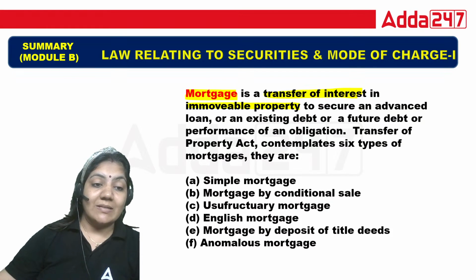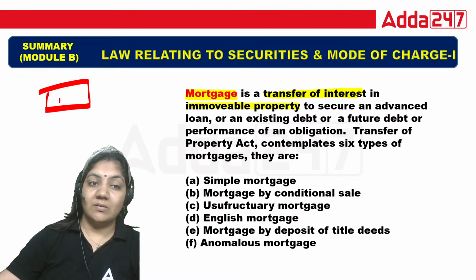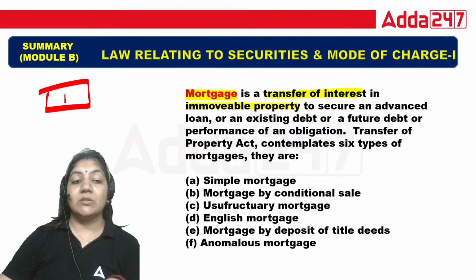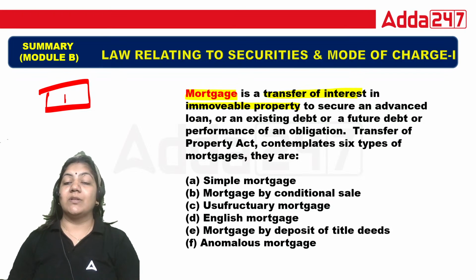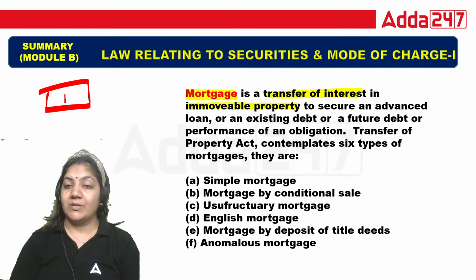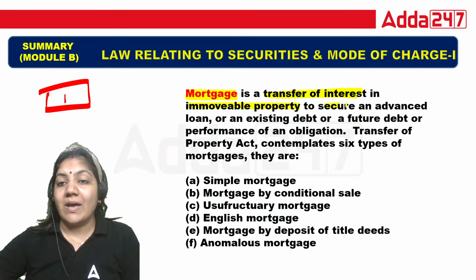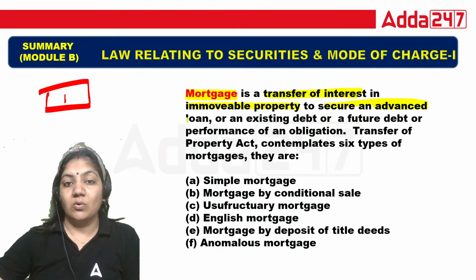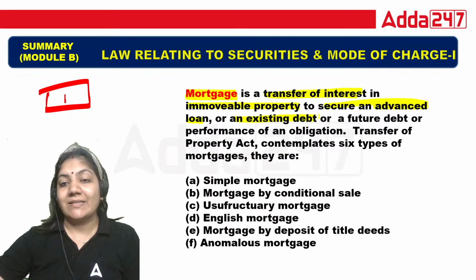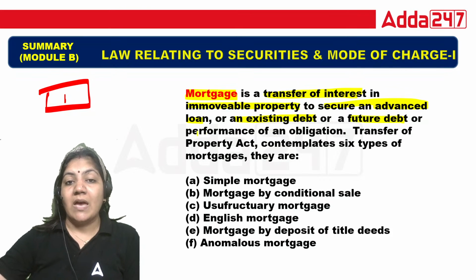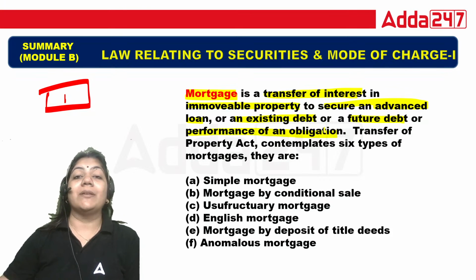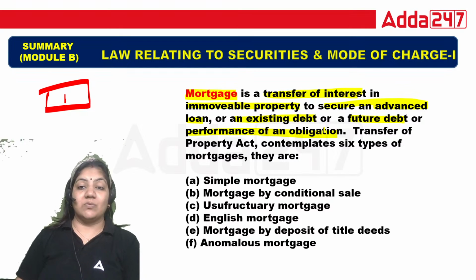Suppose we have a property, so we have an interest in that property. In a mortgage, we transfer the interest in immovable property to secure an advance, loan, existing debt or future debt, and the performance of an obligation. Obligation means rights and duties. So this is called transfer.